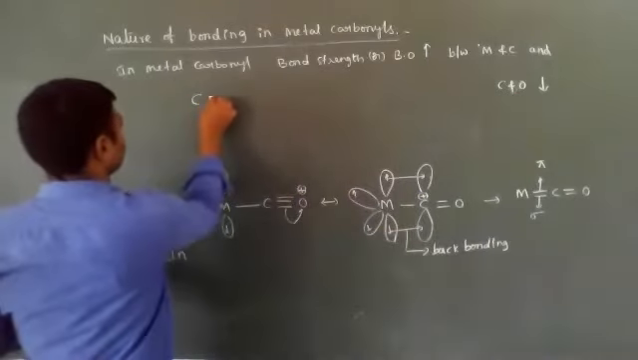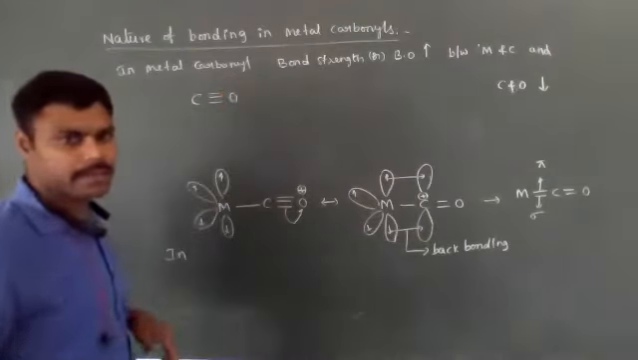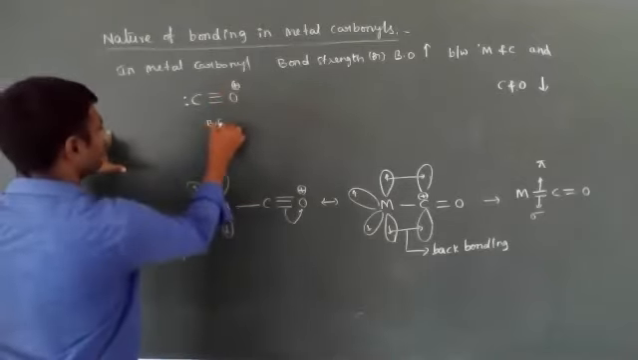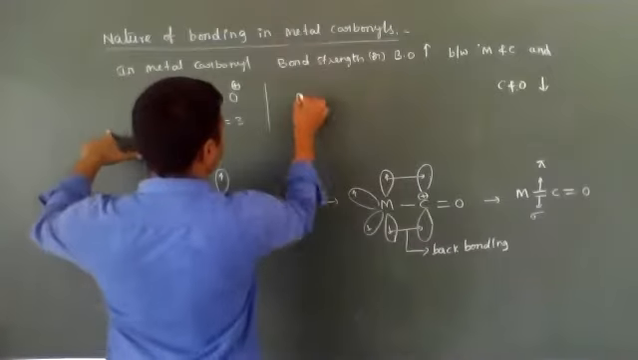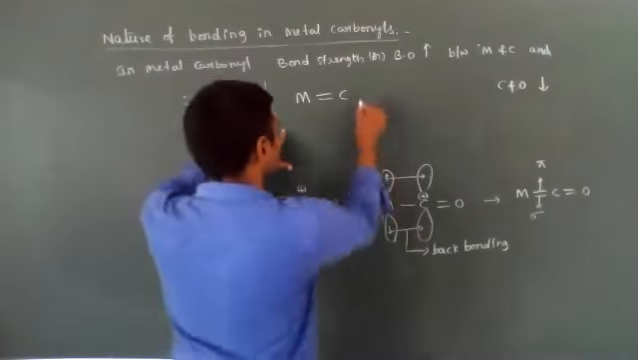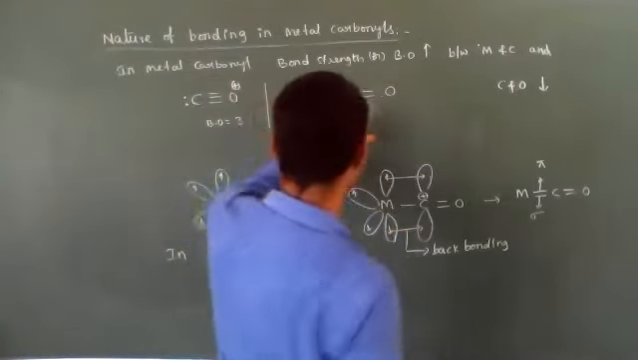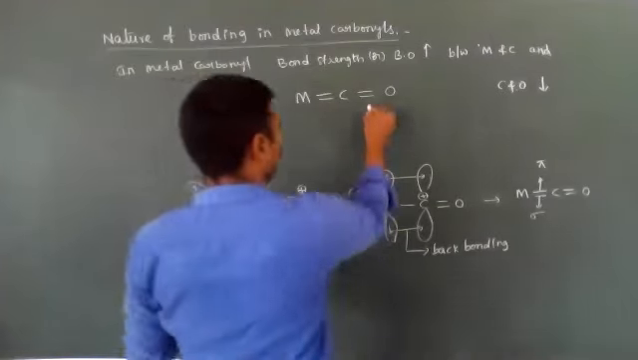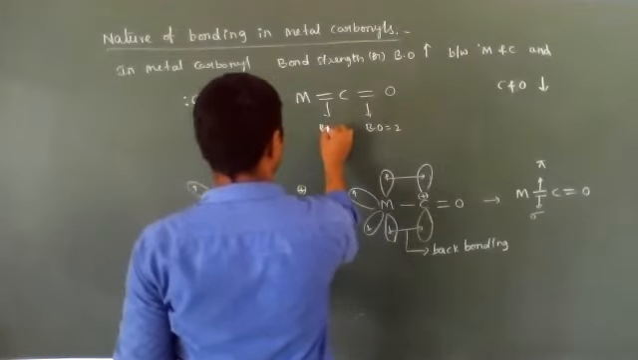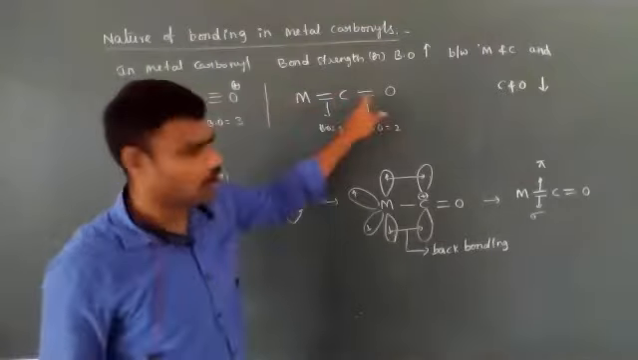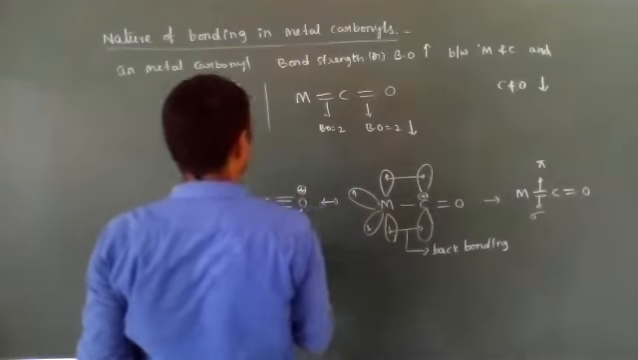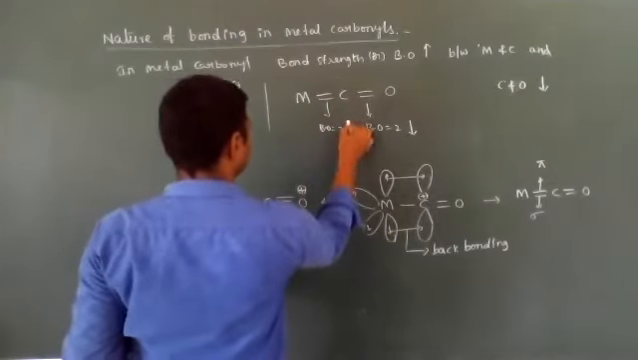Why? Because in free CO the bond order is equal to 3. But in metal carbonyls, due to the formation of back bonding, a double bond forms between metal and carbon, and between carbon and oxygen the triple bond becomes a double bond. So its bond order is equal to 2, and here the bond order is also equal to 2. So the CO bond order decreases, and the metal-carbon bond order increases.